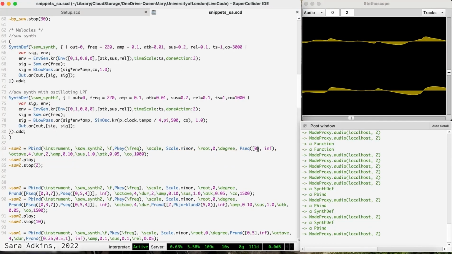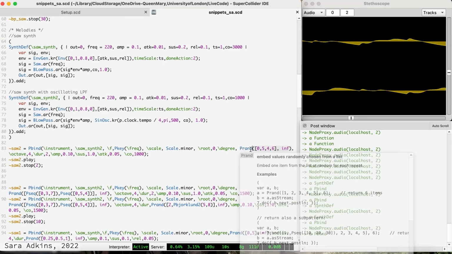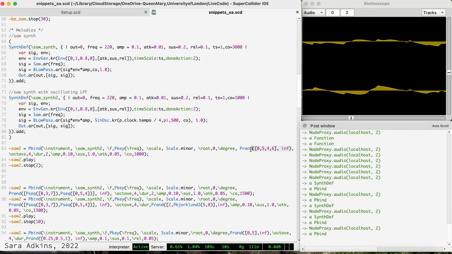In the live coding language SuperCollider, a pattern can be as simple as a repeated static phrase. We can make it more interesting by randomizing the pattern.